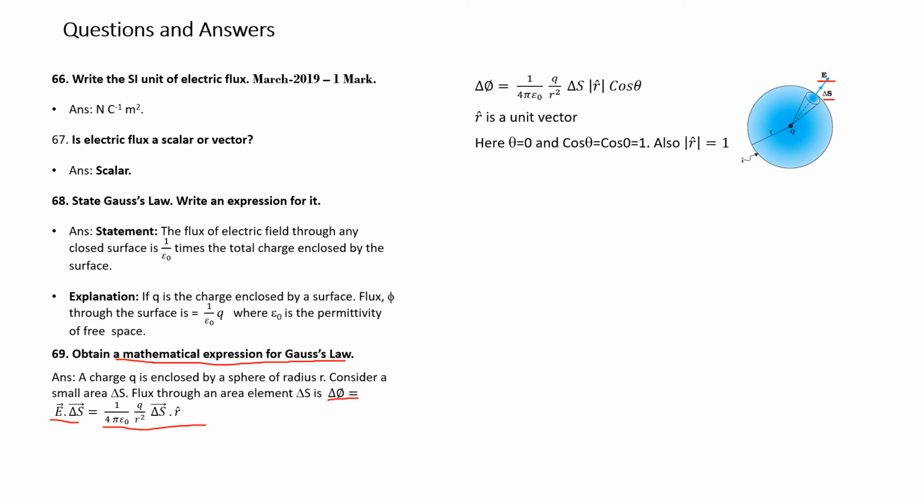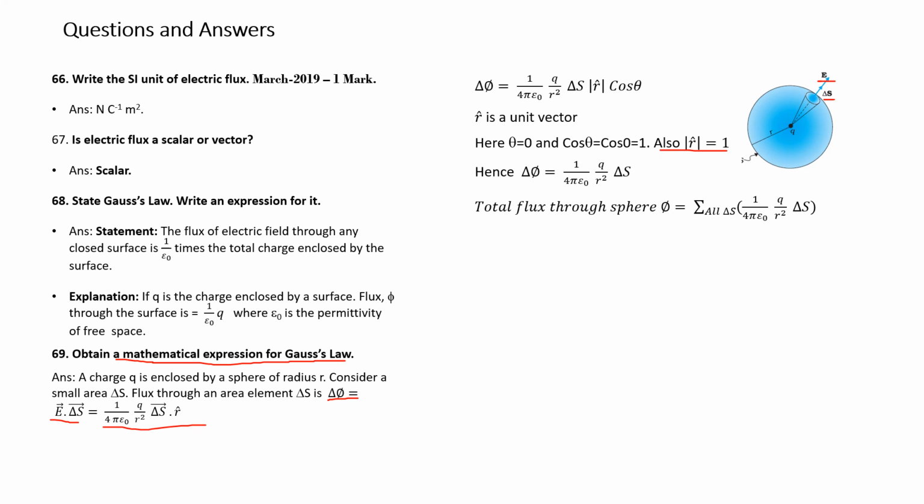Also the modulus of the unit vector r is 1. Hence, delta phi is equal to 1 over 4 pi epsilon naught q by r square into delta s. The total flux phi is the summation over the whole surface of 1 over 4 pi epsilon naught q by r square into delta s.